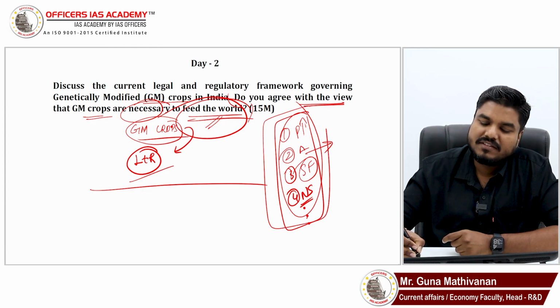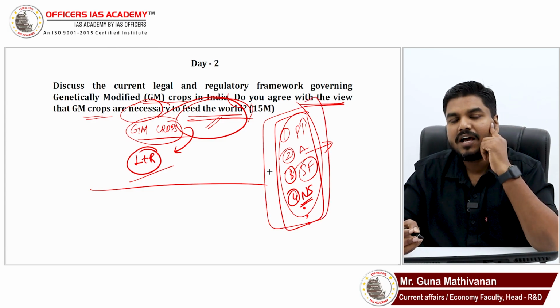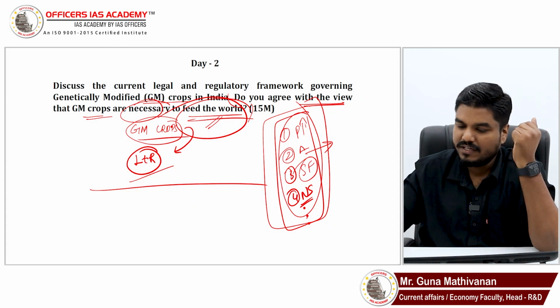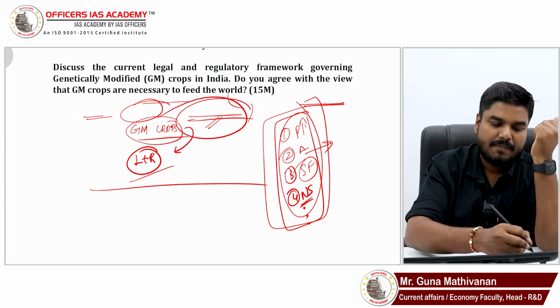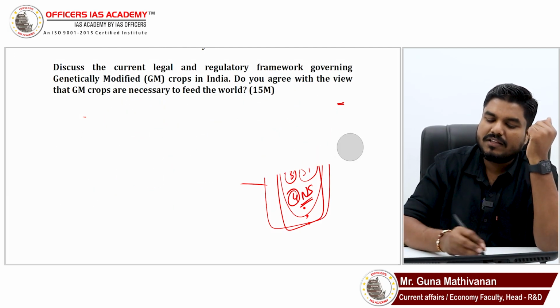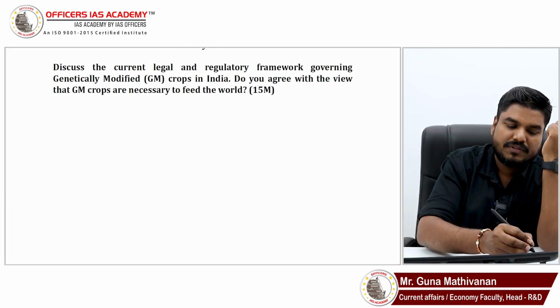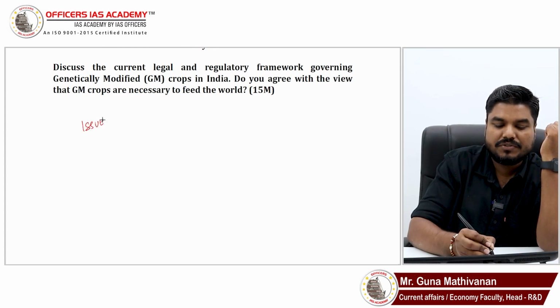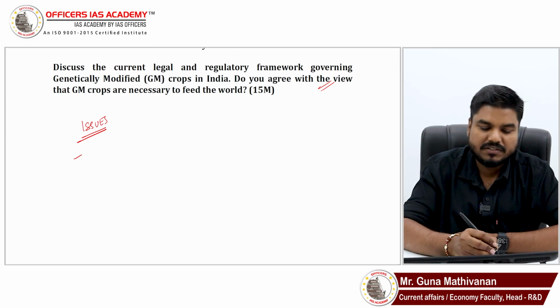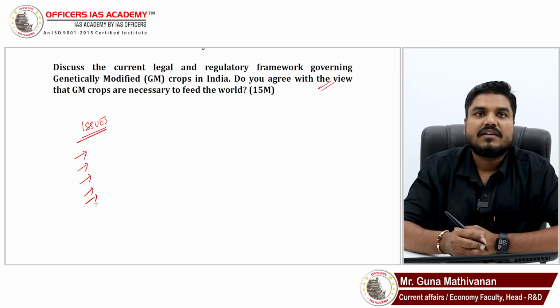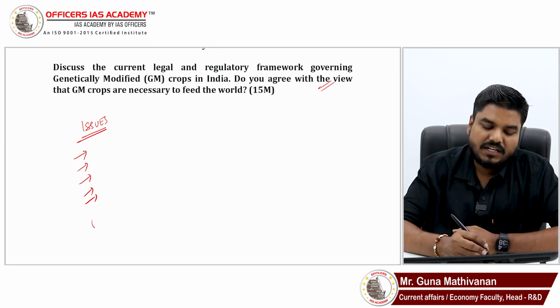So after mentioning all these things, then you can say however, there are issues. However, there are issues with respect to GM crops. That you can mention. What are the issues? So you can mention what the issues are, followed by the do-you-agree point. Then you mention the issues because of these reasons. You highlight the issues. Then finally you conclude.